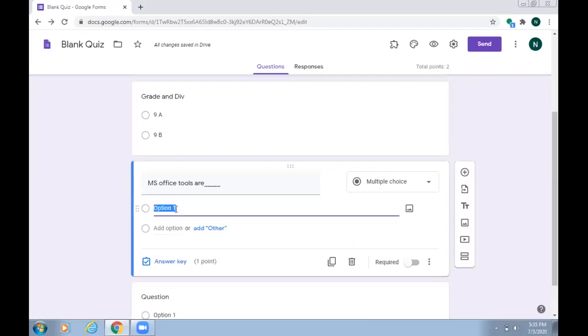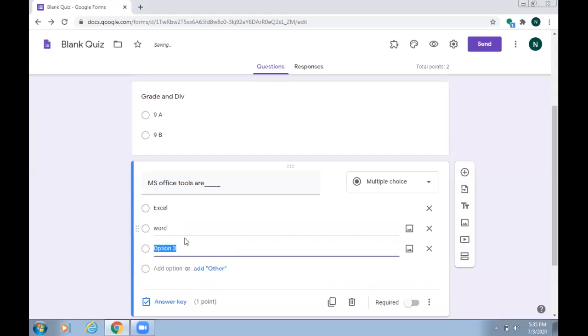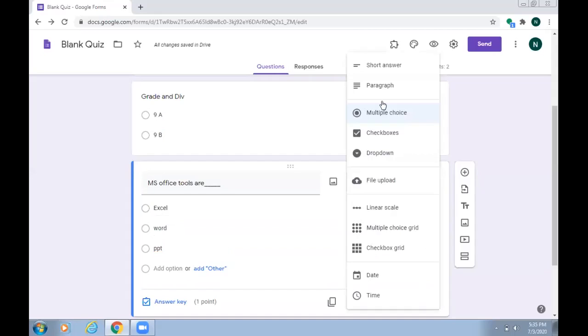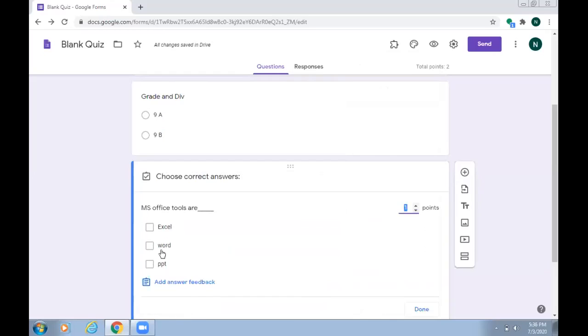I will write Word, then Excel, PowerPoint, or in short form, PPT. Everybody knows that MS Office tools are all of these three, right? So I can use check boxes here, right?